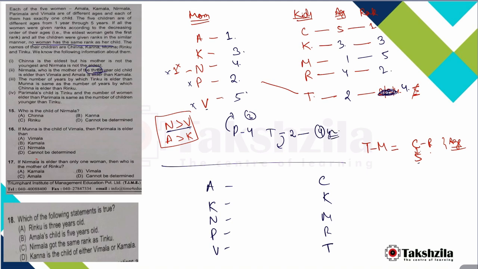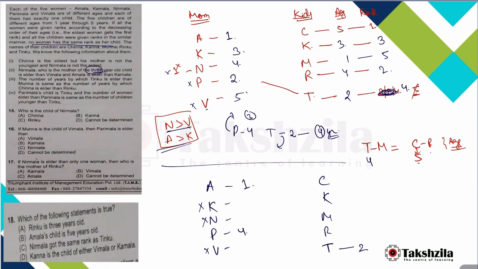Now let us again fill this. P is rank 4. T is rank 2, for 4 years. Now again we have this point. K cannot be ranked 1 because A is greater than K. N cannot be ranked 1. V cannot be ranked 1 because N is greater than V. The only possibility is that A is ranked 1.